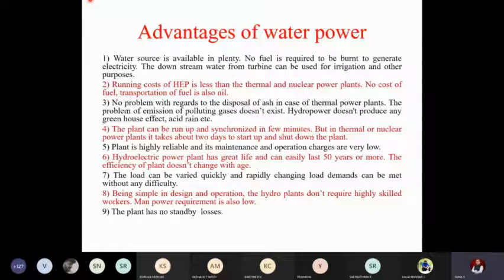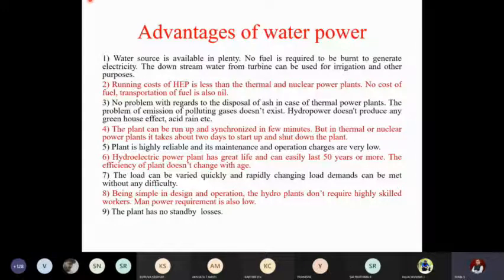Next advantage is the plant is highly reliable and its maintenance and operation costs are relatively low. How, if you ask about maintenance and operation cost? See, maintenance and operation cost increases when the number of components in the system is very high. If you consider a thermal power plant, as I told you, you should have some mechanism to treat the gas. There a set of components will be added. Then you should have a mechanism to collect the ash and treat it and pack it. Their number of components increases. So obviously maintenance cost also goes up.